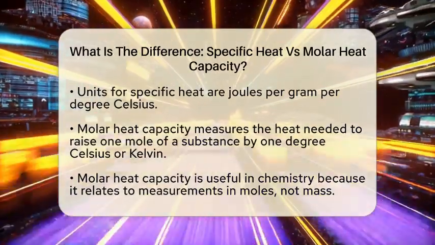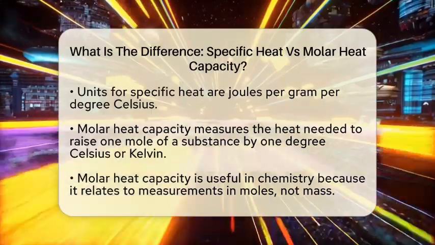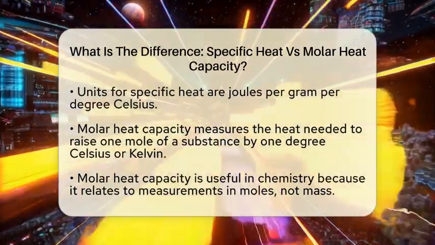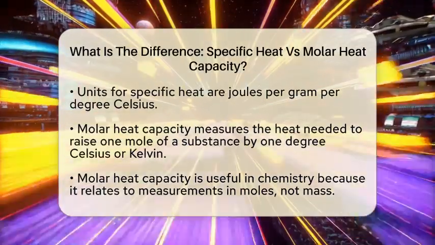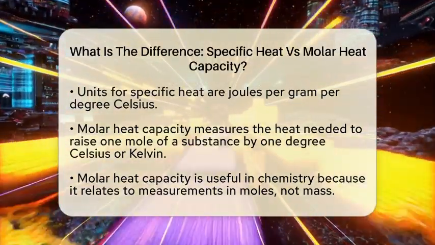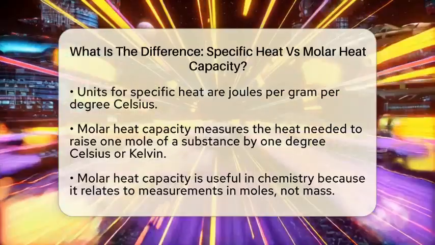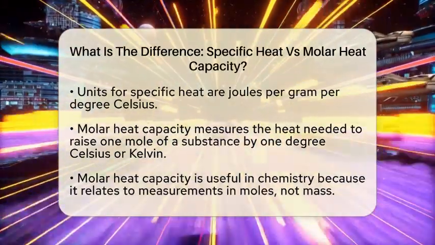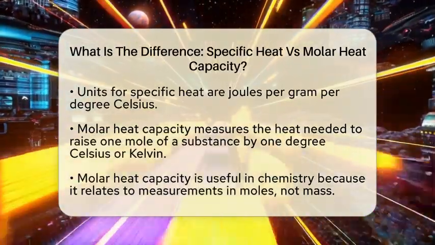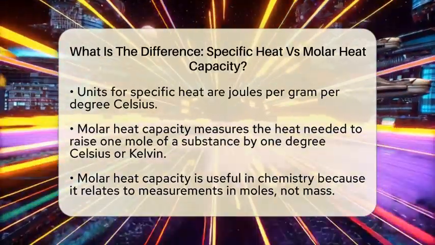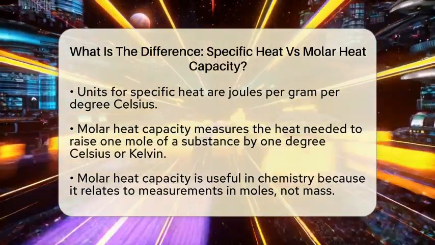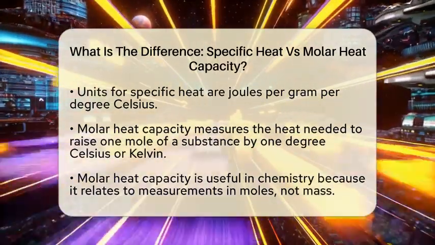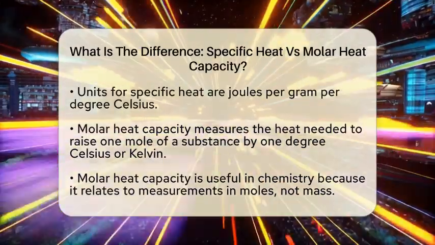Now, molar heat capacity is a little different. Instead of focusing on 1 gram, it looks at 1 mole of a substance. A mole is a fixed number of particles, about 6.022 times 10 to the 23rd particles. Molar heat capacity tells us how much heat is needed to raise the temperature of 1 mole of a substance by 1 degree Celsius or Kelvin. Its units are joules per mole per degree Celsius. This property is especially useful in chemistry because scientists often measure substances in moles.